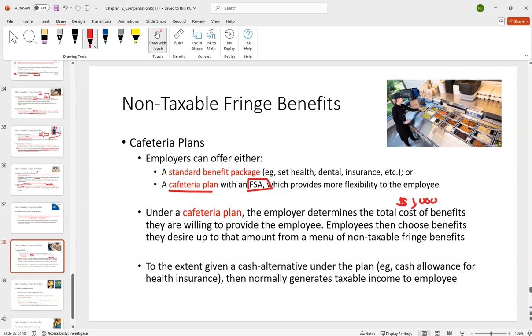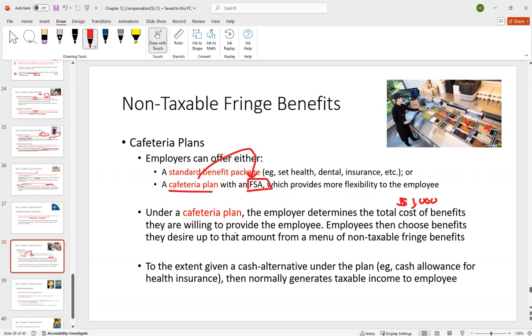right? Then what you do, just like a cafeteria, right? If you go to Chipotle, you're like, give me some chicken, give me some rice. You pick what you like, right? And avoid the guac and stuff because they love to charge like $4 for that. But the idea with this is you get to pick. So here is what we're willing to offer. You pick what you want on there. That's the idea of a cafeteria plan. And when that happens, they often package them with an FSA, which we'll talk about.